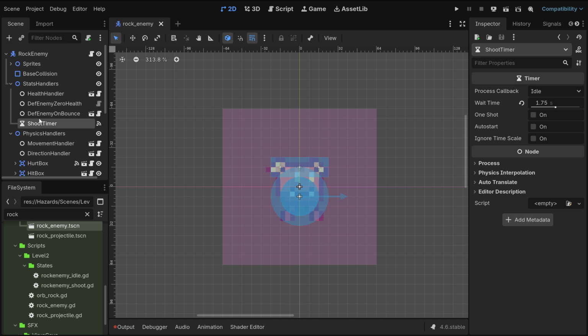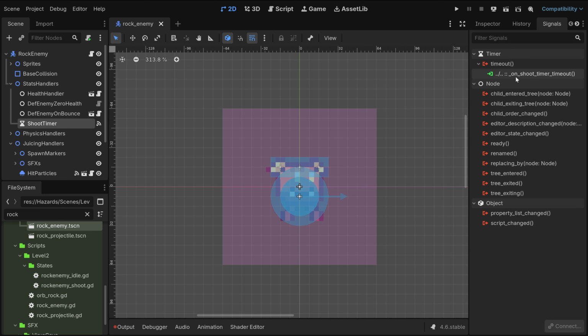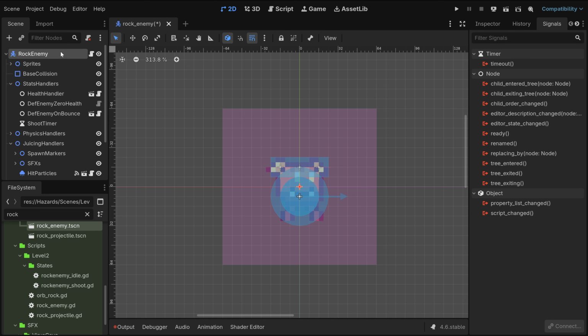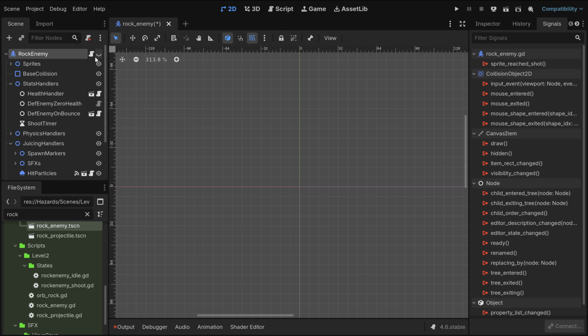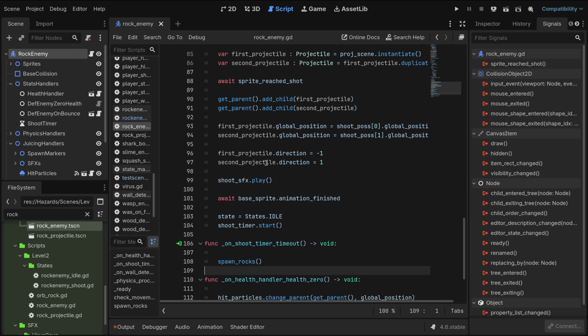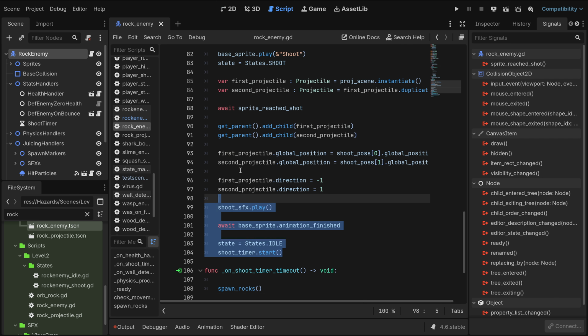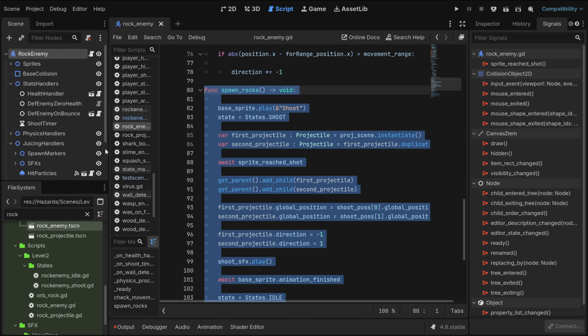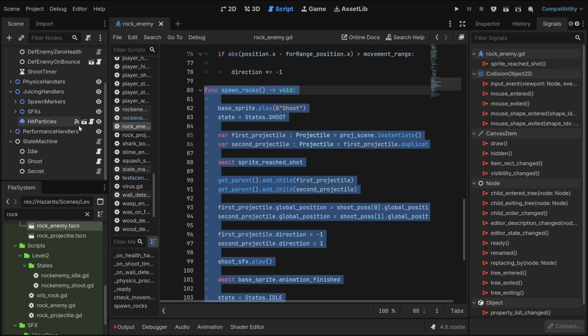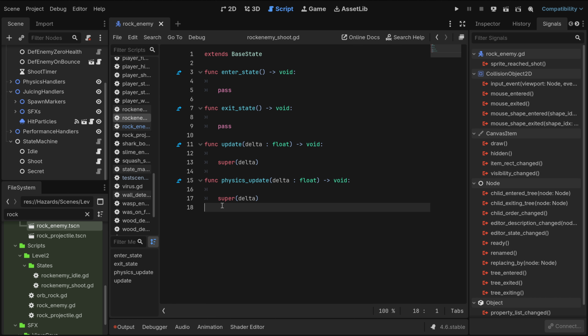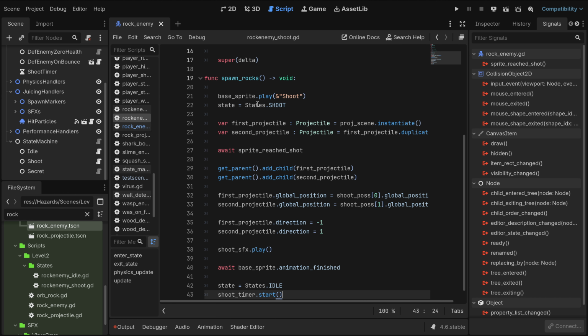Oh yeah, here on the stats. So here's what I'm going to do. I'm going to remove the signal, and I'll actually just move this logic from here to here and hope nothing breaks.